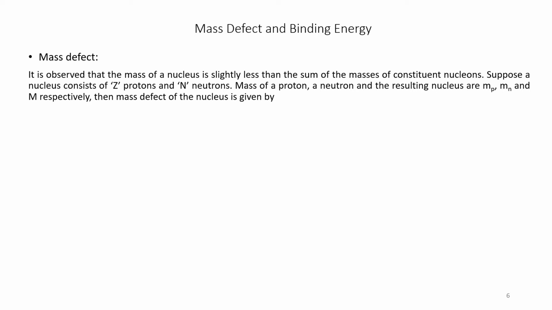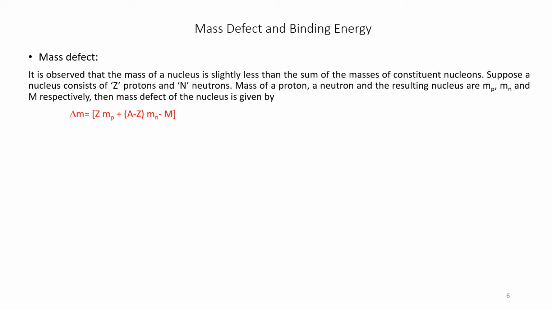Then the mass defect of the nucleus is given by delta M equals Z Mp, where Z is the number of protons and Mp is the mass of a proton, plus (A minus Z) Mn, where Mn is the mass of a neutron, minus M.